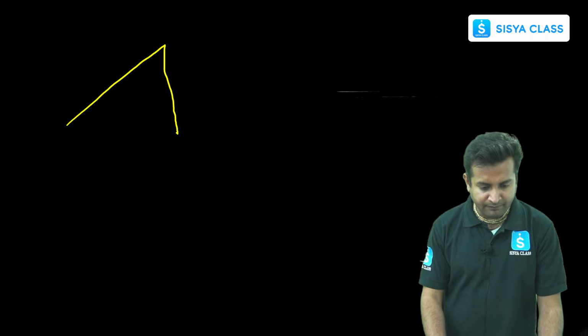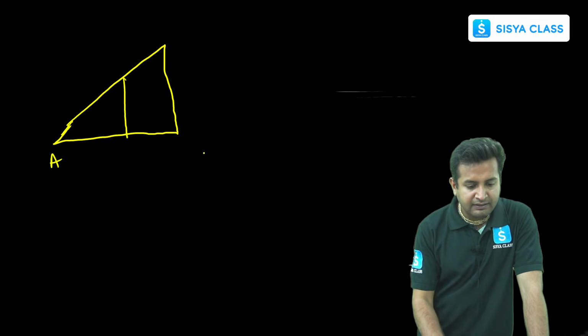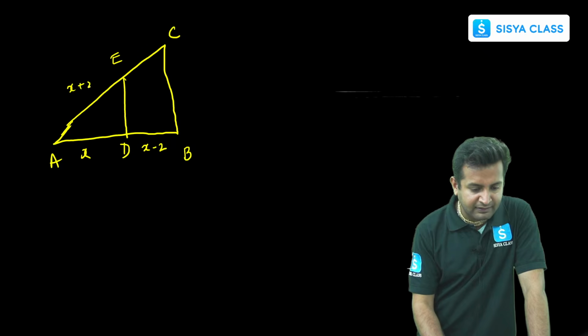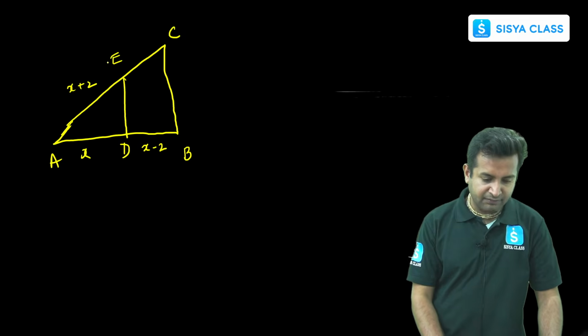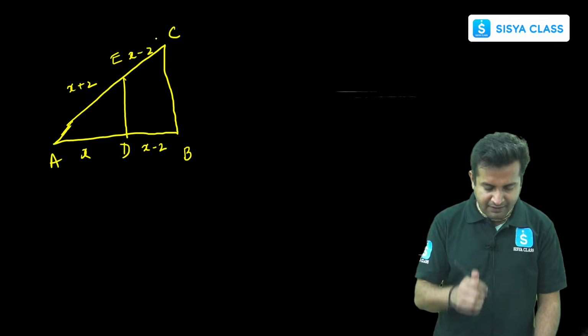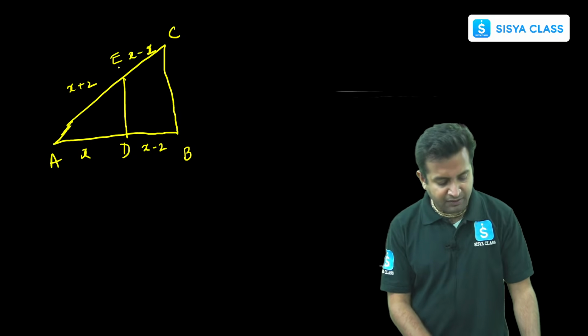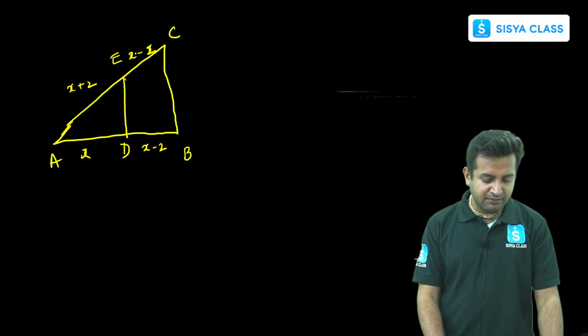So the diagram was very simple. We have a triangle. This is A, this is B, this is C, this is D, and this is E. They have given this as x, this as x minus 2, this as x plus 2, and this as x minus 1. And they have asked us to find the value of x. BPT question, very simple, nothing you all have to do.